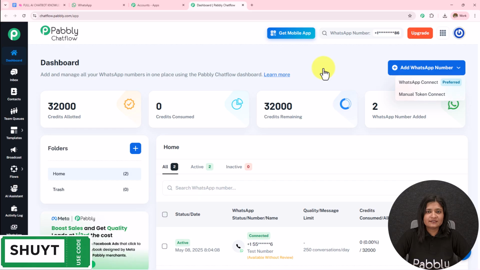If you wish to get the step-by-step process, the detailed video is given in the description. You can check that out. Also on the left-hand side, we have the most important features of Pabbly Chatflow. The detailed video is available in the description. You can check that out.